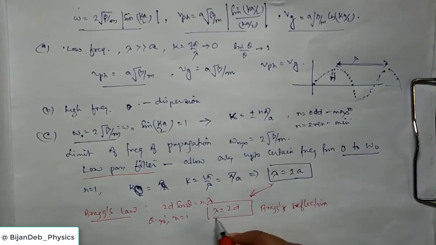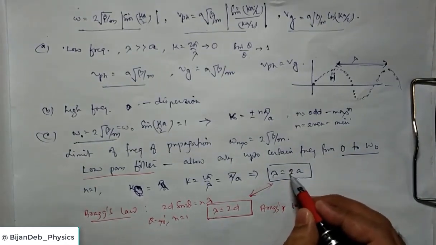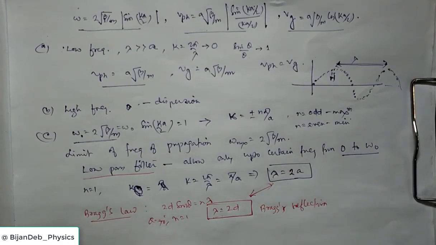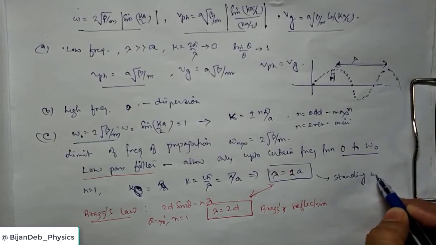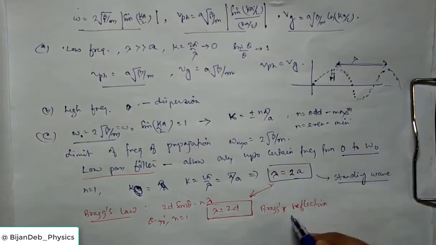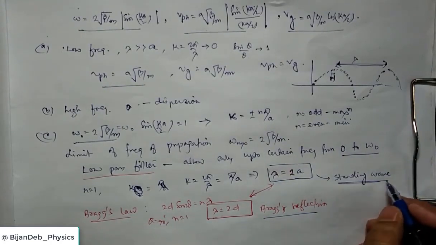So when this condition is satisfied, what happens? There occurs reflection of the incident wave. Here also you see when lambda is equal to 2a, there occurs a maximum value of vibration frequency, the maximum frequency allowed. So this gives rise to the phenomenon of standing waves. Okay, this is Bragg reflection, this is standing wave. So these are very similar. So why is this called standing wave?